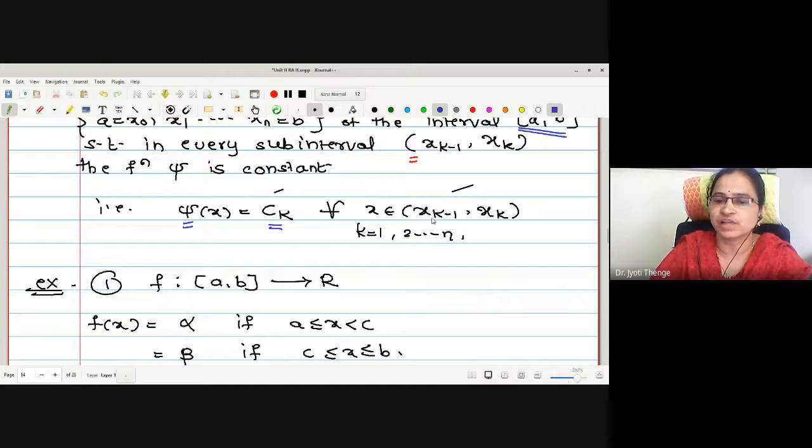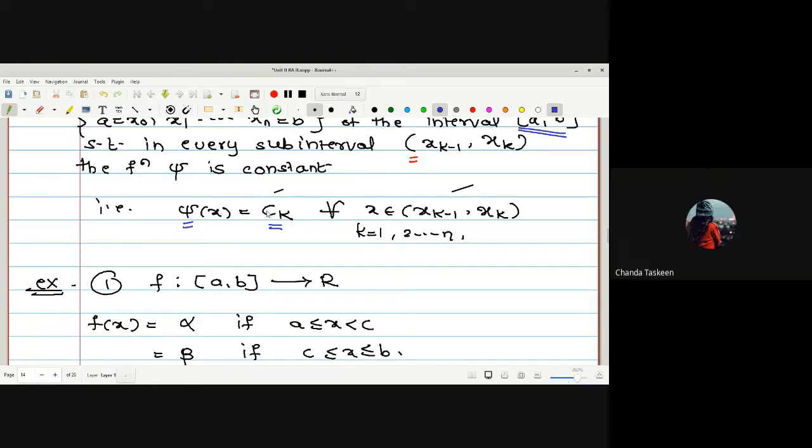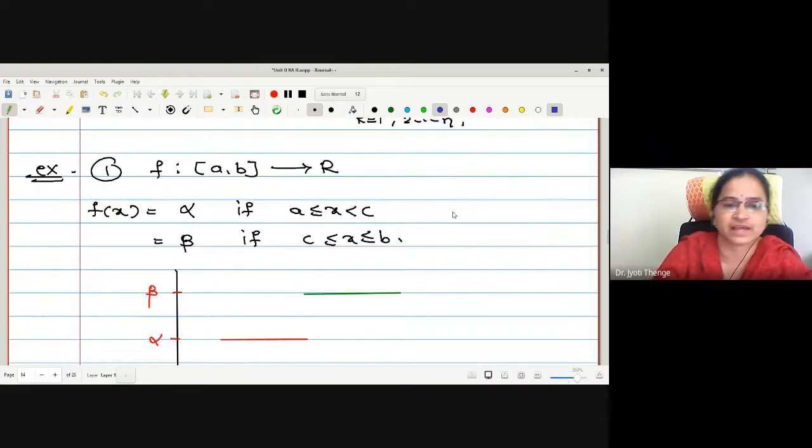For the first interval x0 to x1, say this is c1. From x1 to x2, this is c2. Likewise, xn minus 1 to xn, it will take cn. But how many function values does this step function take? May I say it takes only finite values? n it is. n values, right? Yes, ma'am. n values it is actually.